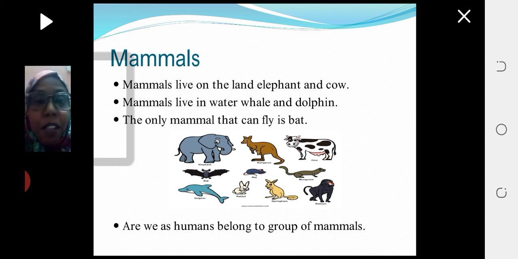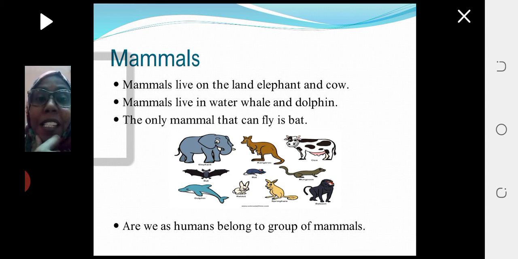They are mammals, so they feed their young milk. They do not lay eggs. They give birth to their young. They deliver babies. So dolphin and whale are mammals that live in water. The only mammal that can fly is the bat. You know, Batman. So the only mammal that can fly is the bat.